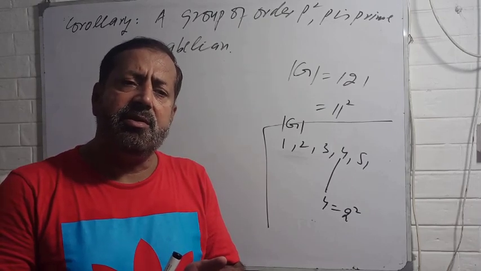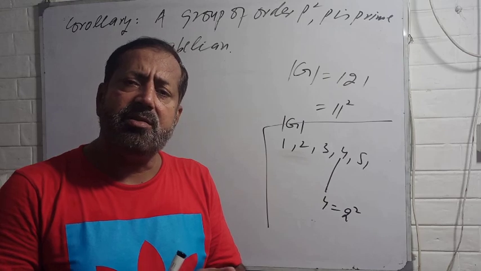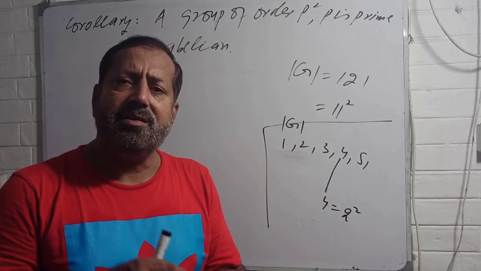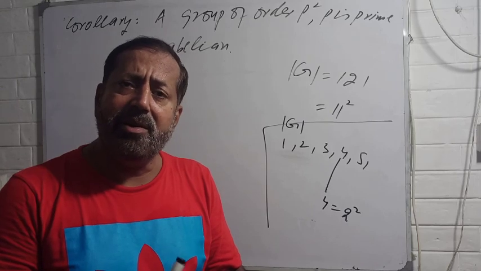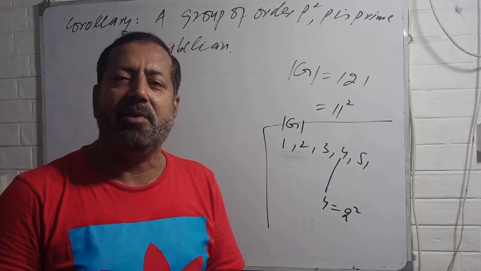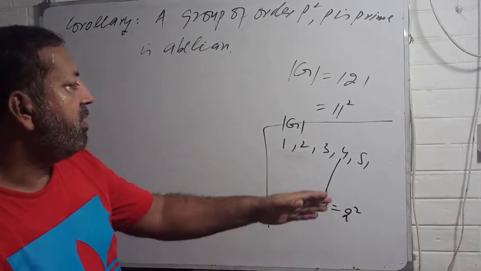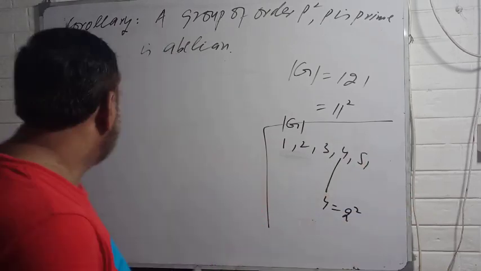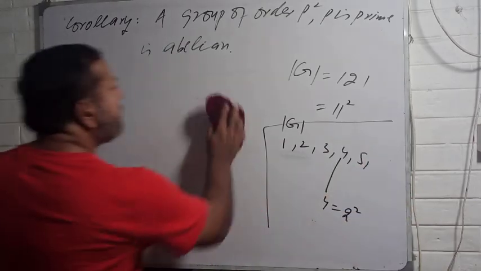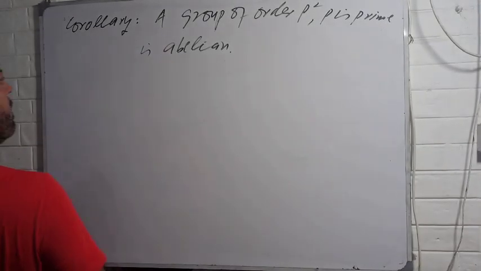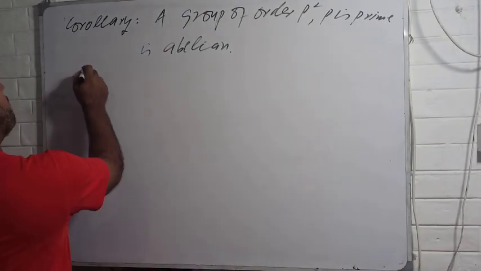This means that the smallest order of a non-abelian group is 6, because you have the example of S3. However, lesser than 6, all groups are abelian. So let's prove this theorem. We can prove this theorem easily. Proof.